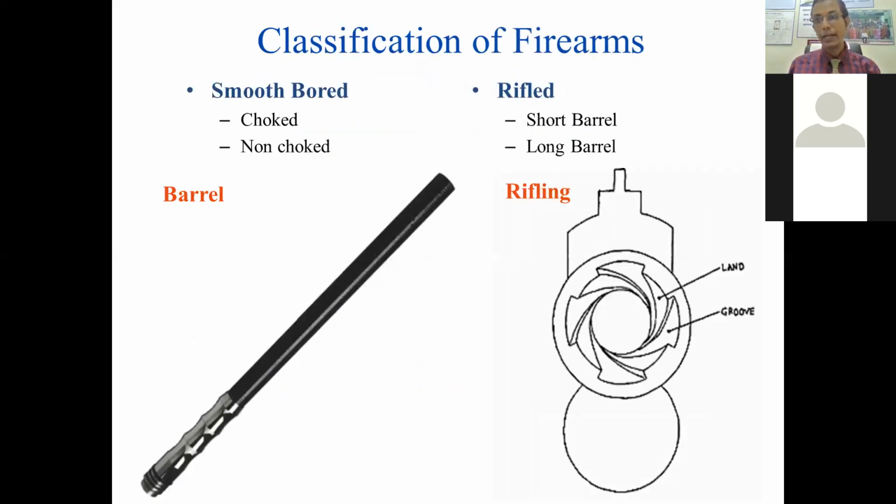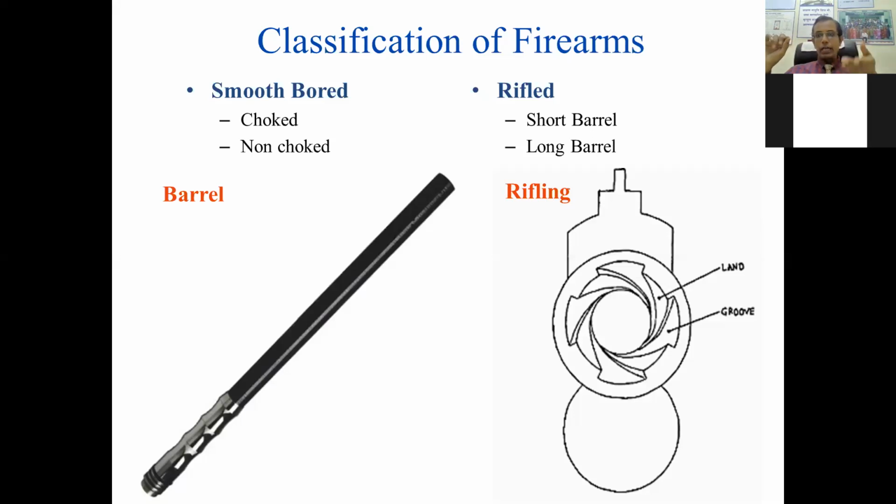Then the smooth bore firearm: what is its peculiarity? It is choked. What is choking? That is a constriction present at the muzzle end. So I will explain it afterwards. And a rifle firearm is either a short barrel, like this, or shoulder resting with a long barrel.